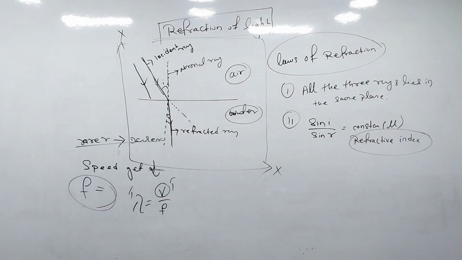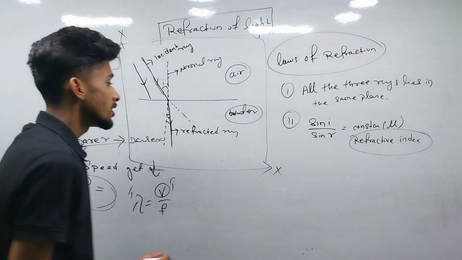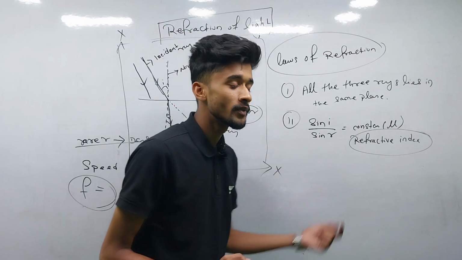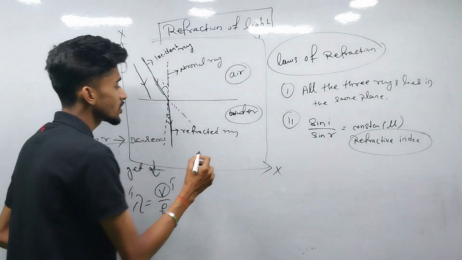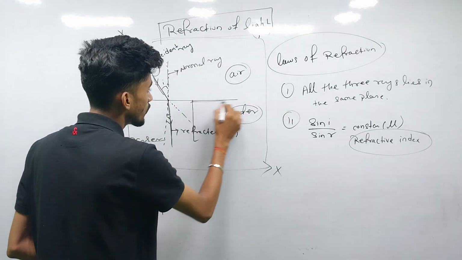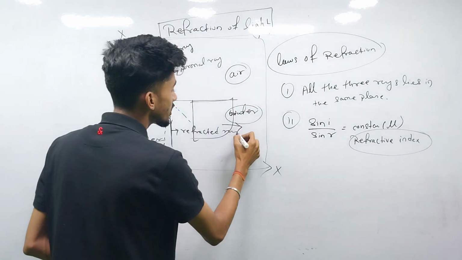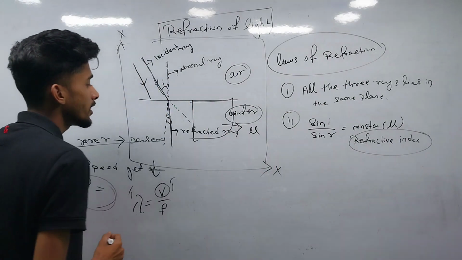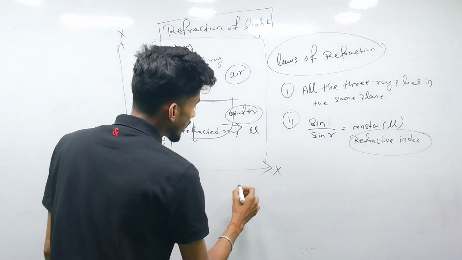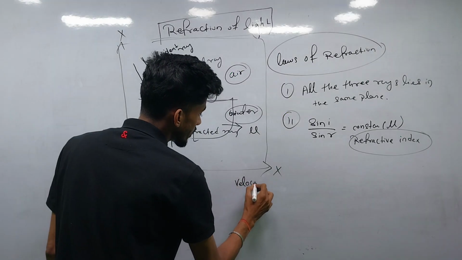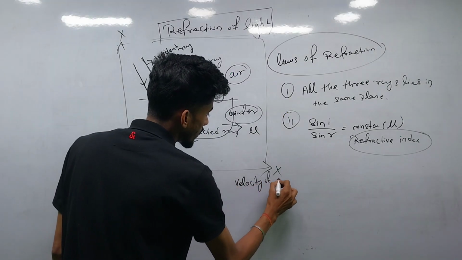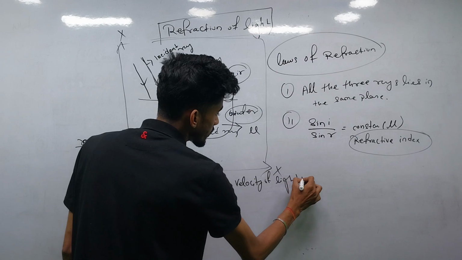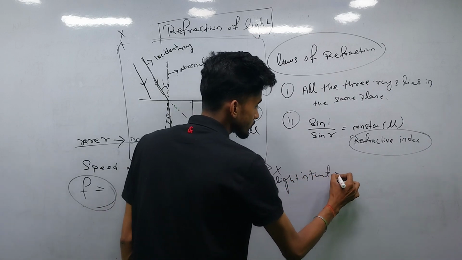Those are the cases of refraction, and there is a relation between the refractive index and the speed of light in the medium. Suppose the rays of light are going through a water medium and the refractive index is mu, and you have to calculate the velocity of light V in that medium.